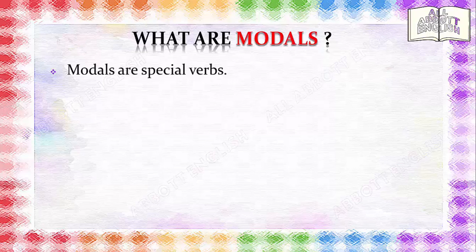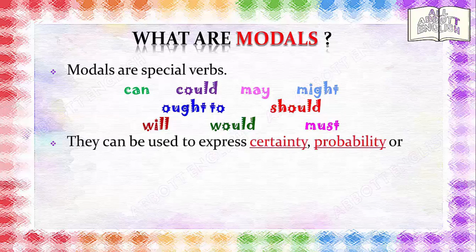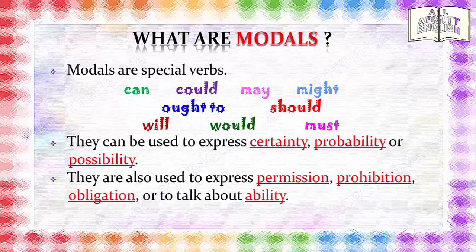Modals are special verbs. And they include words like can, could, may, might, ought to, should, will, would, and must. They can be used to express certainty, probability, or possibility. They are also used to express permission, prohibition, obligation, or to talk about ability.